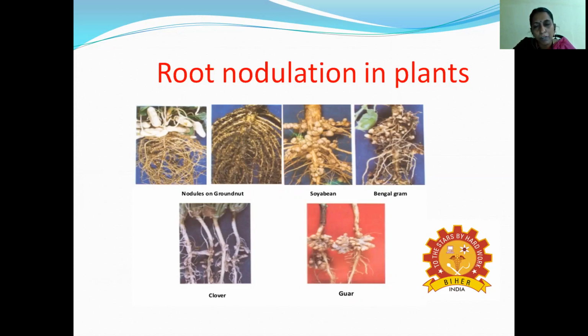These are the different varieties that show root nodulation, such as groundnut, soya bean, Bengal gram, clover, and guar. The ball-like round structures attached to the root are called root nodules. So, root nodule formation in plants.